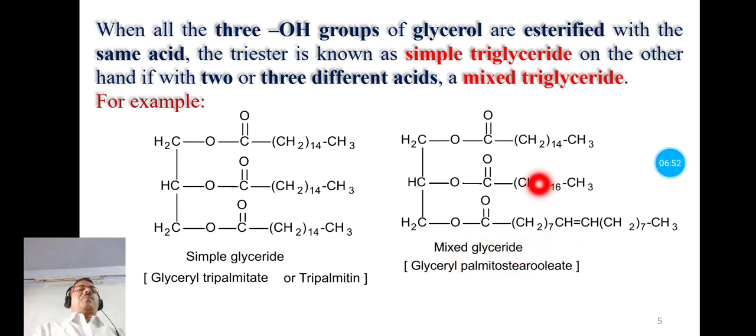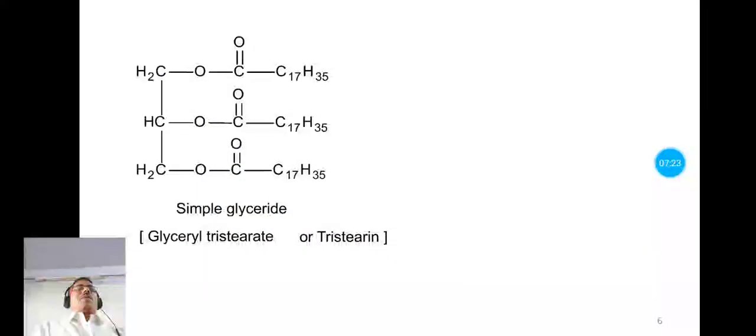Now let us see, this is the one carboxylic acid, this is second type of carboxylic acid, and this is the third type of carboxylic acids. They are used to esterify the 3 OH groups of this glycerol, and we have this mixed triglyceride or mixed glyceride, and the name of this mixed glyceride is glyceryl palmitostearooleate. Now let's consider the next example.